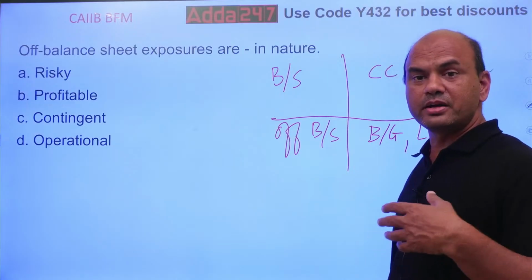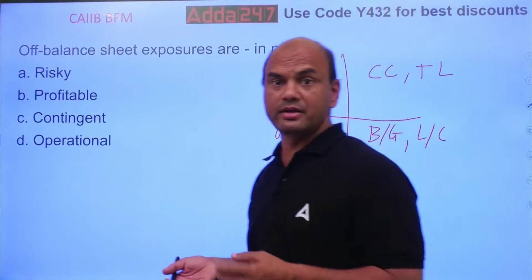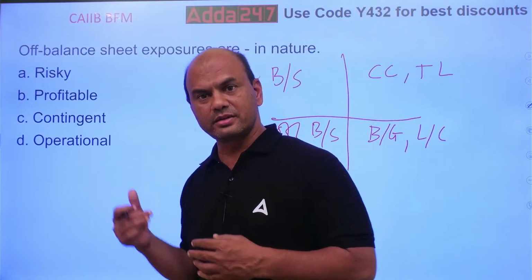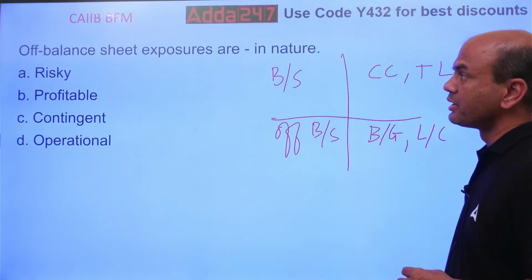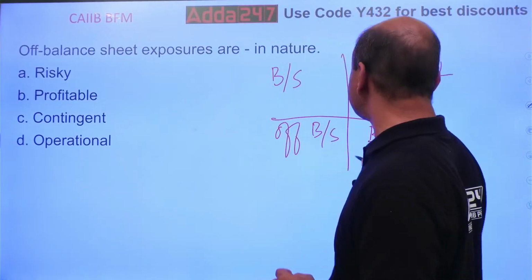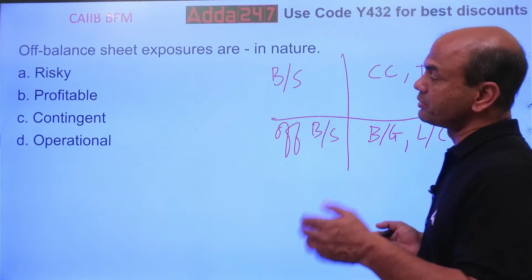Once I have made a commitment, I don't even listen to myself. Commitment. So this commitment, this logic is shown in these off balance sheet items. So off balance sheet exposures are which, so now look at this only, these two, bank guarantee and LC. These are what type of instruments?